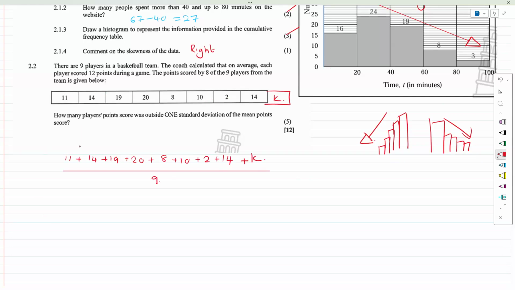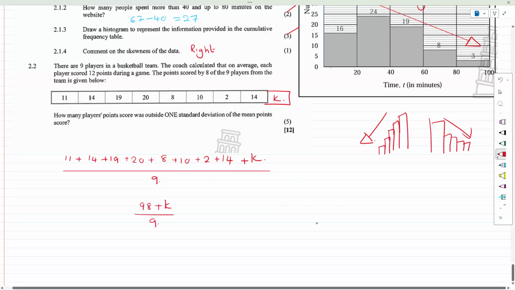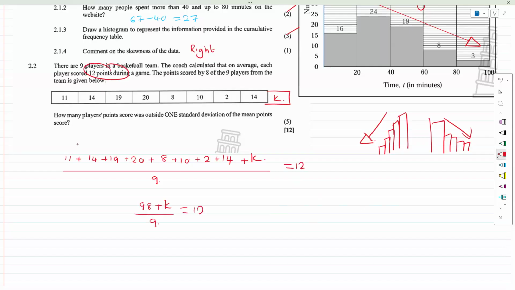So let's add all of this up. This is 11, plus 14, plus 19, plus 20, plus 8, plus 10, plus 2, plus 14, and that's 98. So this is 98 plus K over 9. And he told us that the average is 12 points. So this was equal to 12. And then let's solve quite simply. Let's take 9 over as multiplication. 12 times 9 is 108.